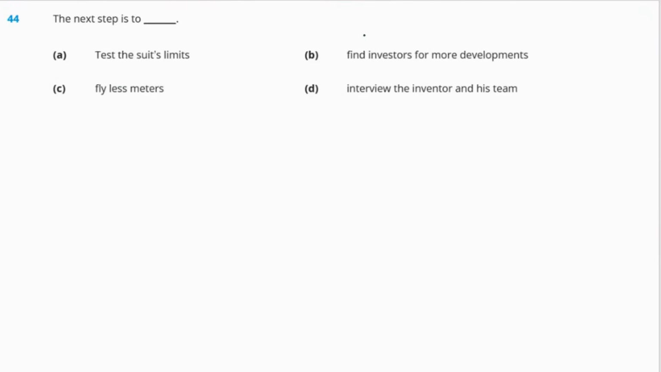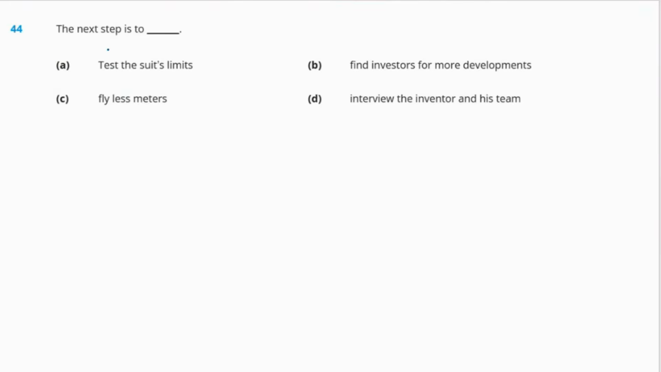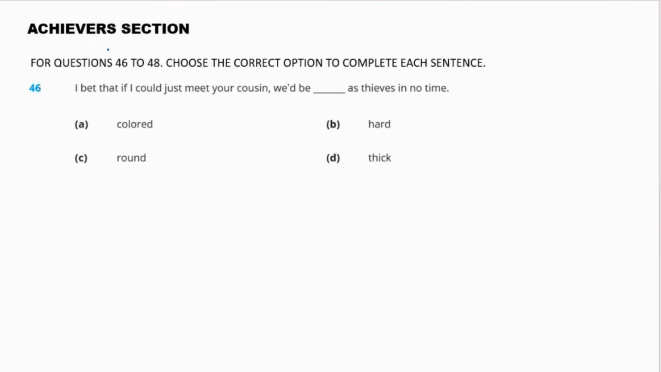Question 44, the next step is to dash. A, test the suit's limits, B, find investors for more developments, C, fly less meters, or D, interview the inventor and his team. So the right answer will be option A, test the suit's limits. Okay, so this is it for this particular section.